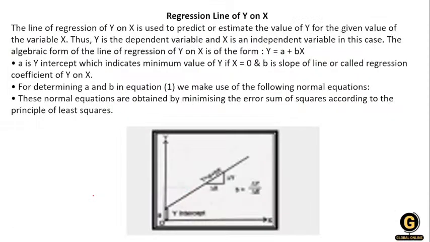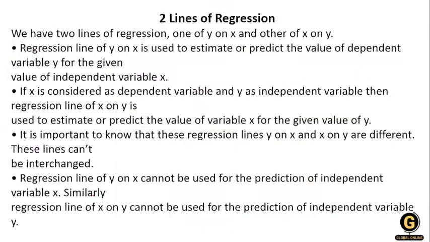Understand? Anything else? I'm just reading this as quickly as possible. I have already explained, but if I forgot some points, it will be covered here. The lines of regression: we have two regression lines, x on y and y on x. On the basis of x on y we calculate bxy. For y on x, y is the dependent variable and x is the independent variable.